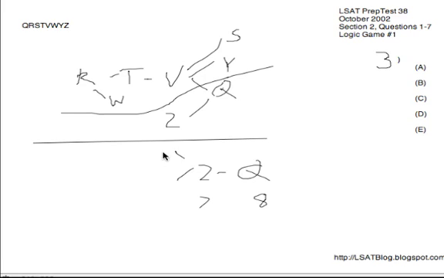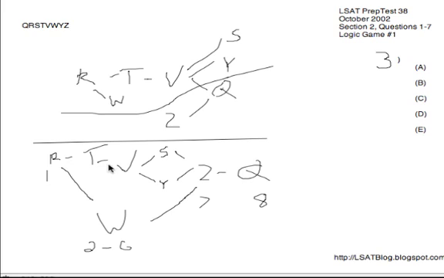So I'm going to draw what that looks like. If we have Z on 7, we have S and Y coming before it there. Then before those guys, we're going to have V, and then we're also going to have, of course, T and R. There is still a good amount of ambiguity, though, because W could appear pretty open-ended. W could be as late as immediately before Z, or it could be all the way immediately after R. So W could be anywhere from 2 through 6 and would be our most open-ended variable here.